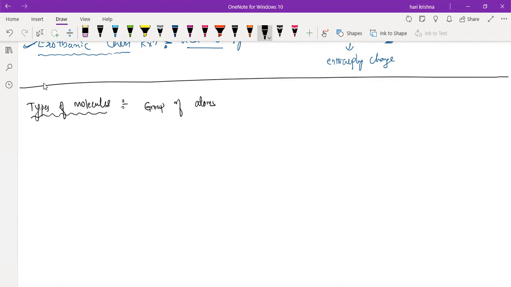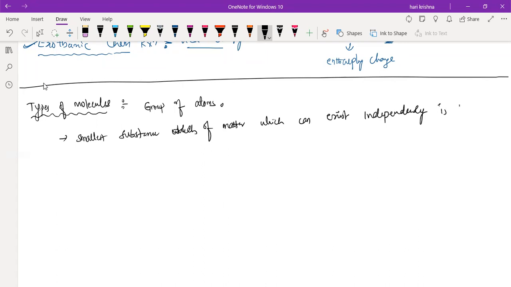Very good. Group of atoms. The simple definition is that a group of atoms will form the molecule, right? Yes, sir. Group of atoms will form the molecule. And the smallest substance of matter which can exist independently is called a molecule.